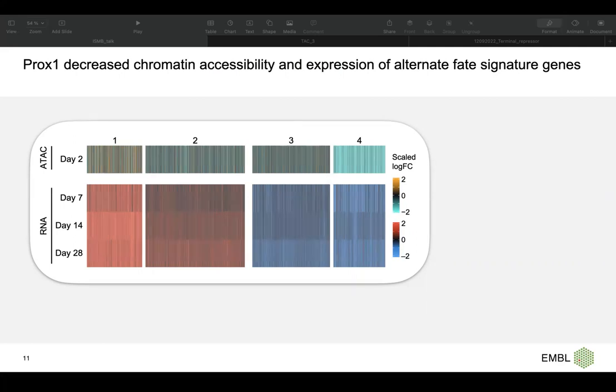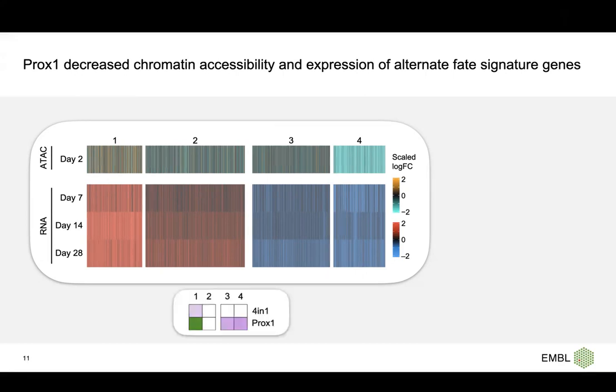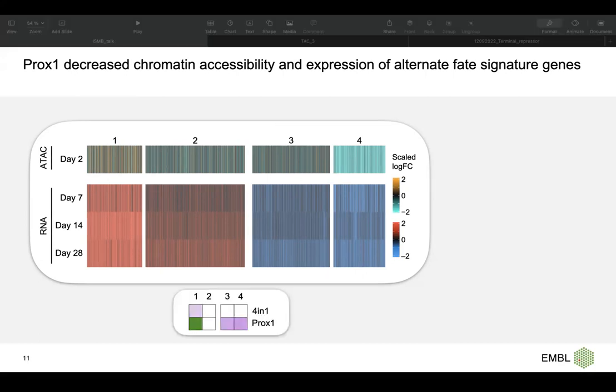This is the heat map for differentially expressed genes. We clustered them into 4 clusters. The first thing we wanted to look at is where the PROX1 targets are. You can see PROX1 targets are enriched in clusters 3 and 4, which are the genes that got downregulated. They are lower in the PROX1 overexpression condition versus GFP. And if you look at the regulon of cluster 1, they are higher in PROX1 overexpression versus GFP.